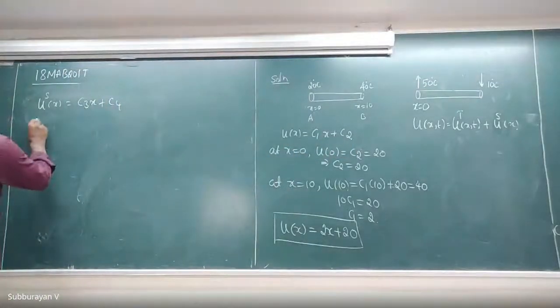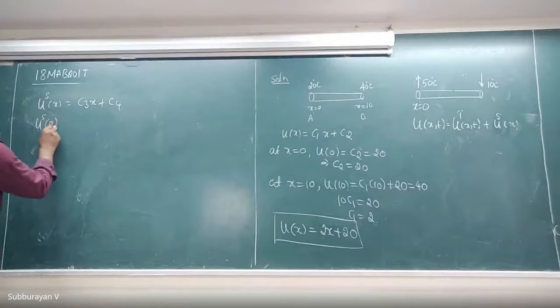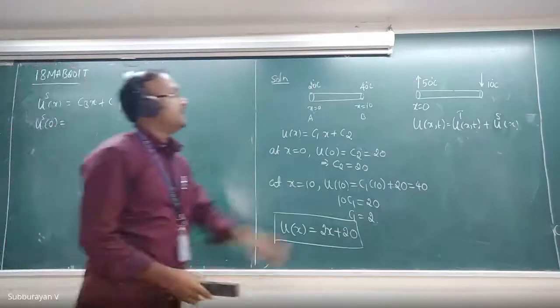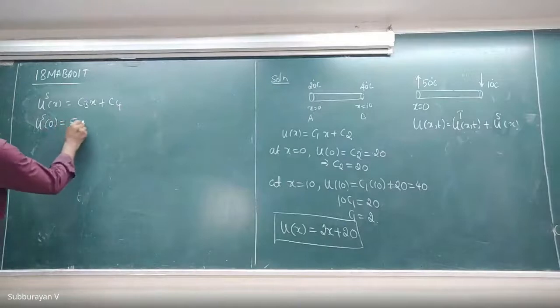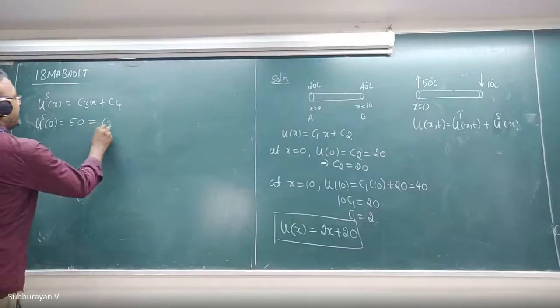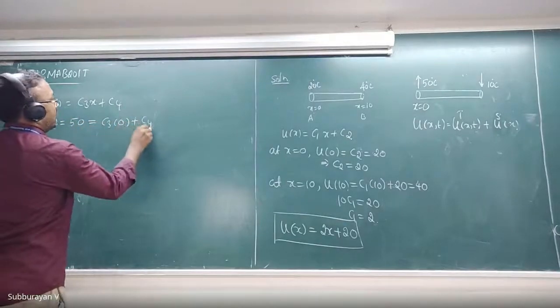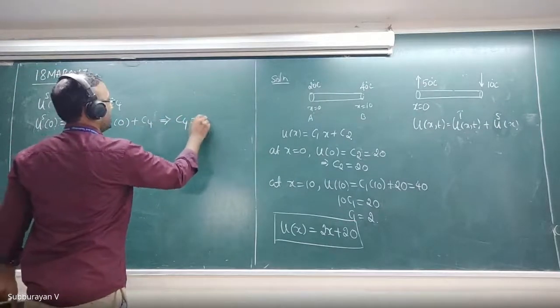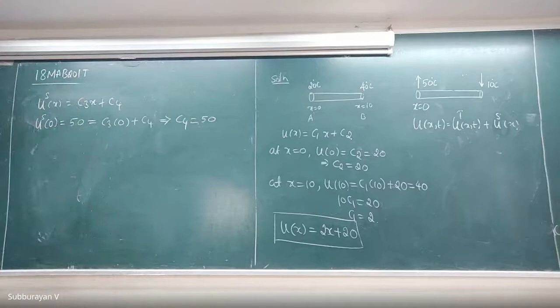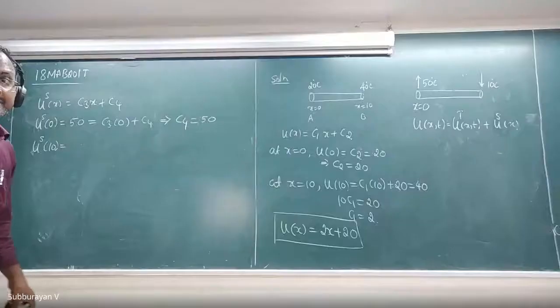Now us of 0, at x equal to 0, what is the temperature? This is 50 degrees Celsius, therefore 50 is equal to c3 into 0 plus c4. Therefore c4 is equal to 50. Now at x equal to 10, that is us of 10, we are fixing the temperature as 10 degrees Celsius.